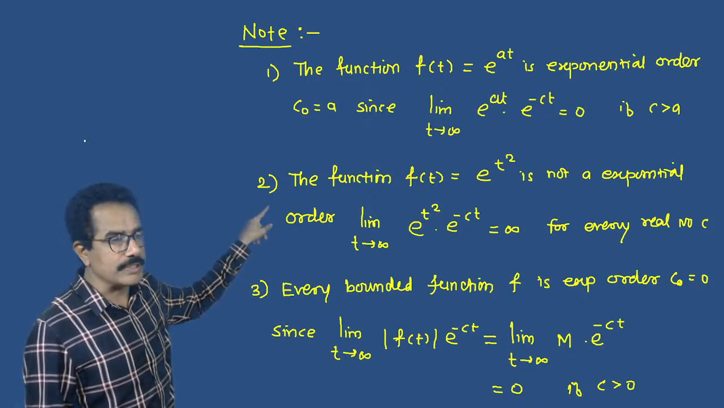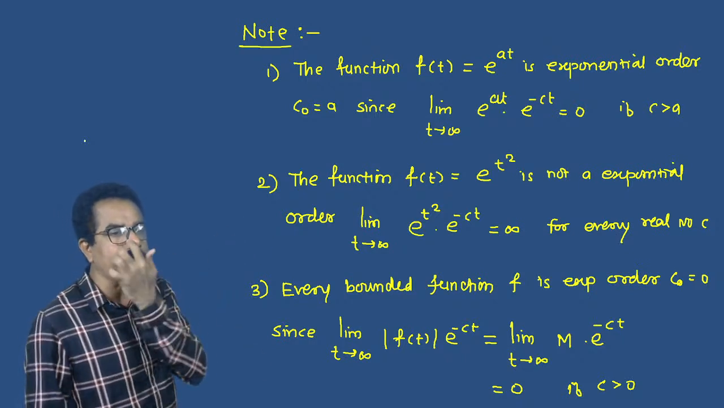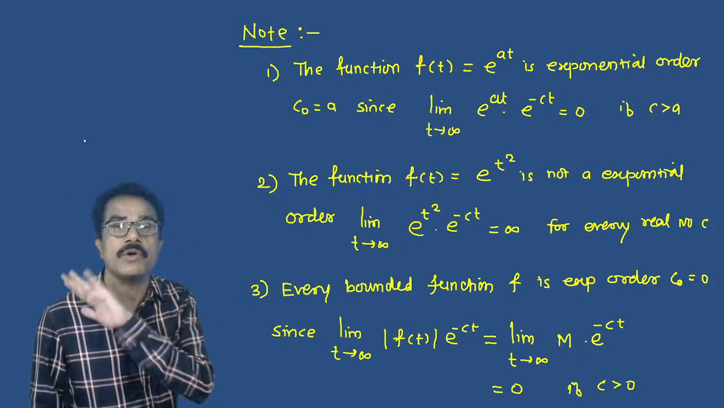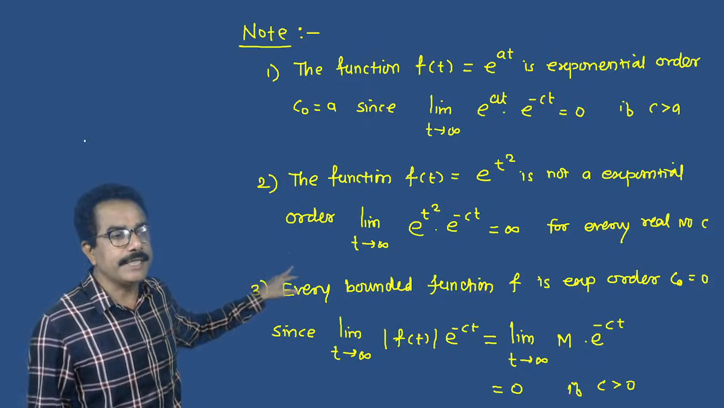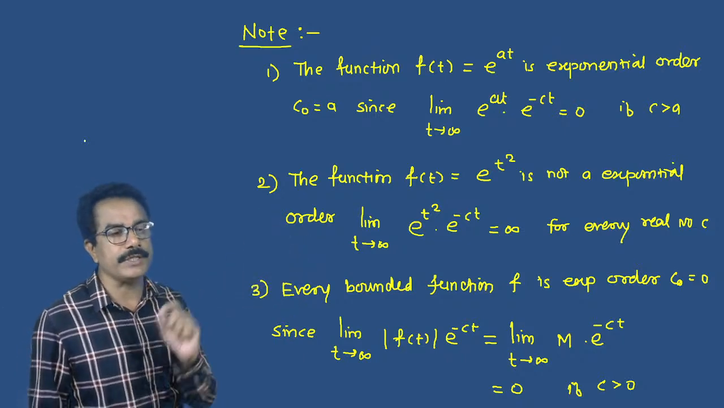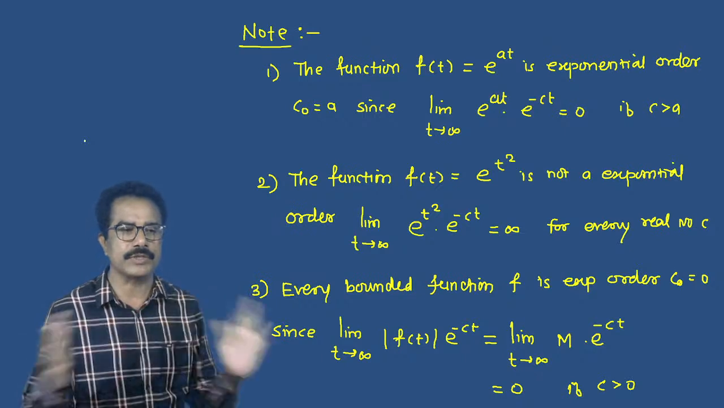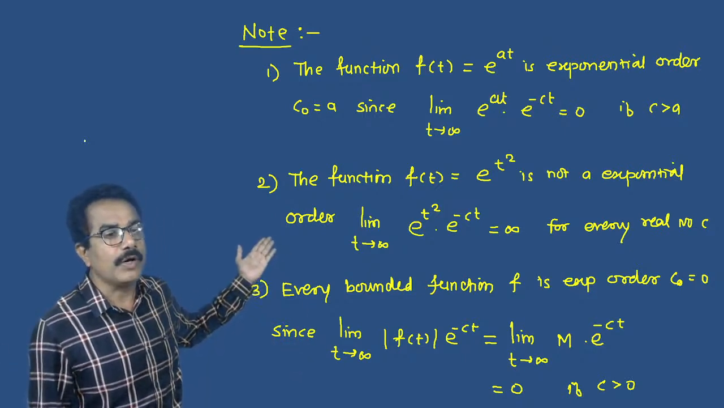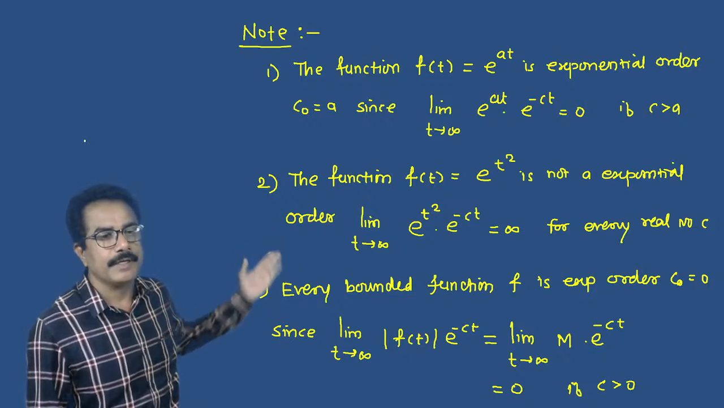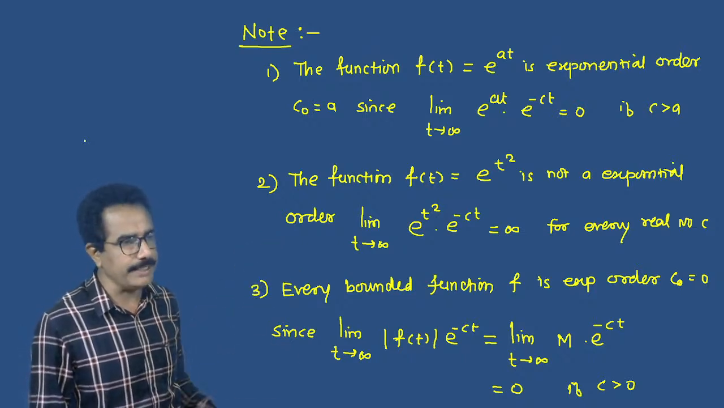Second, you must know the function f(t) = e^(t²) is not of exponential order, if the limit as t tends to infinity of e^(t²) times e^(-ct) is equal to infinity. Then we can say this is not of exponential order for every real number c.